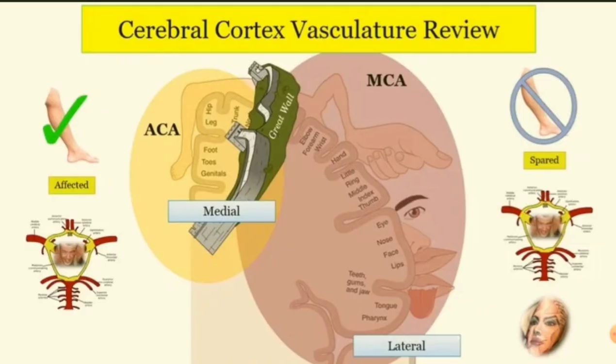As you can see in the picture, the part of brain which is highlighted in yellow is supplied by anterior cerebral artery. If this part of the brain is affected in stroke, then legs are affected more than the arms, as well as urinary sphincters are involved, leading to urinary incontinence.